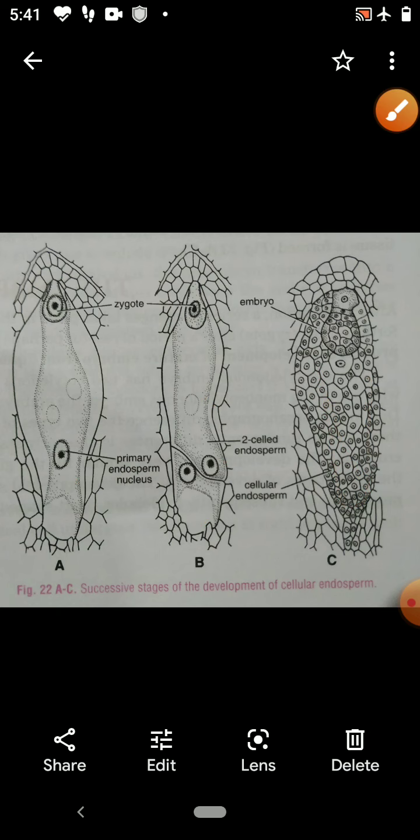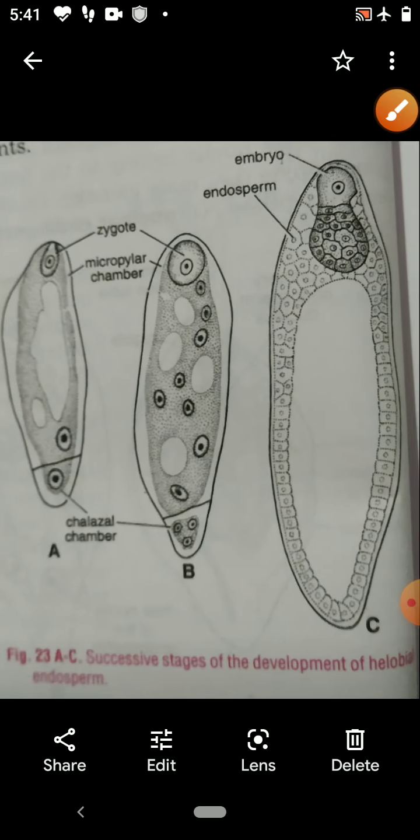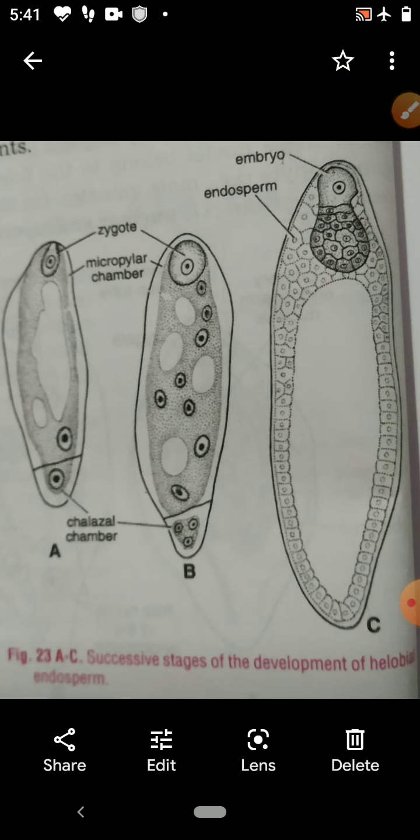Now the third is the helobial type of endosperm. This type of endosperm is intermediate between nuclear and cellular. First there is a mitotic division and the endosperm nucleus divides into two.